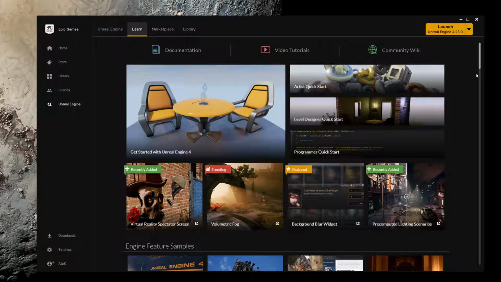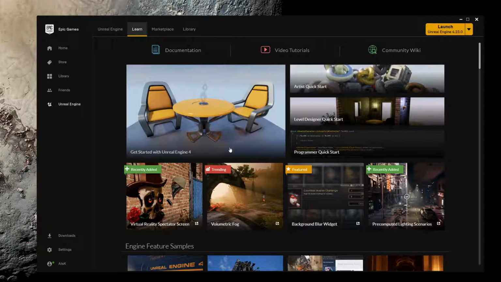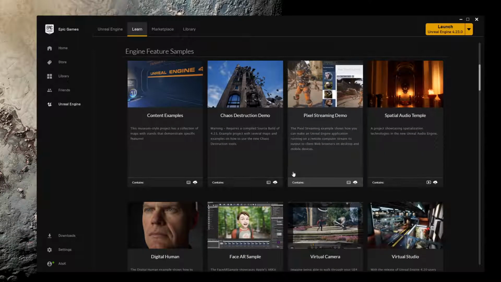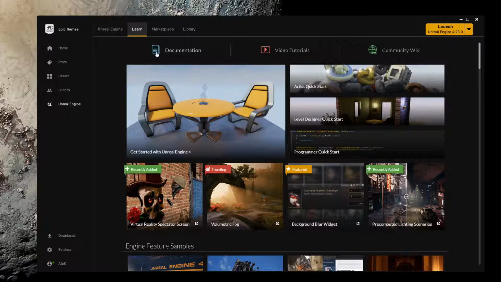In here, you have a bunch of actual Unreal Engine projects that you can use to check out how different things have been put together. I really do recommend checking out the content examples map, where you have samples of the different features that you can dissect and rewire and see what you can come up with. Also, you have the links for the documentation, the Unreal Academy, as well as the community wiki.